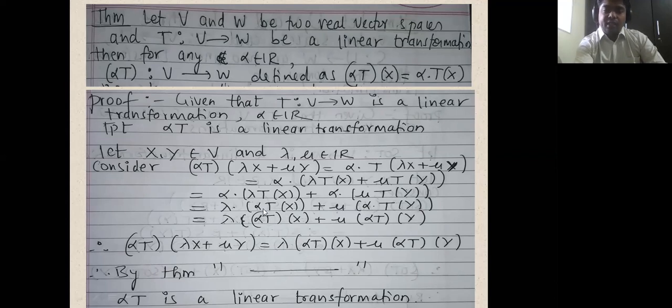Now alpha T(x), by the definition of this alpha T mapping, is the same as (alpha T)(x). Similarly, alpha T(y) is the same as (alpha T)(y). Now what we got here: (alpha T)(lambda x plus mu y) equals lambda times (alpha T)(x) plus mu times (alpha T)(y). So therefore by the theorem, you have to write down the statement of the theorem, alpha T becomes a linear transformation.